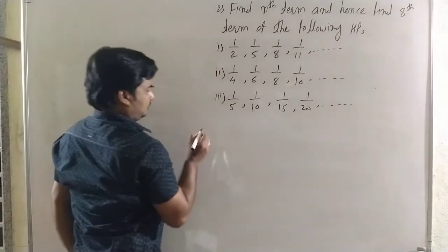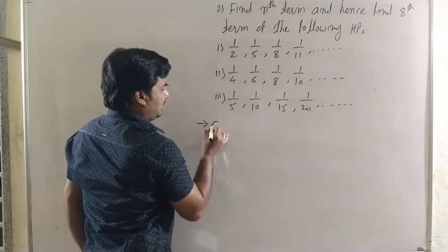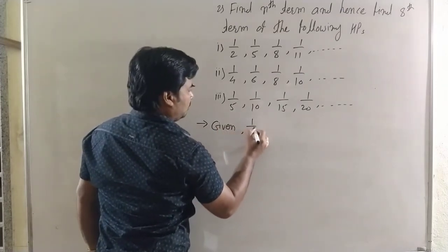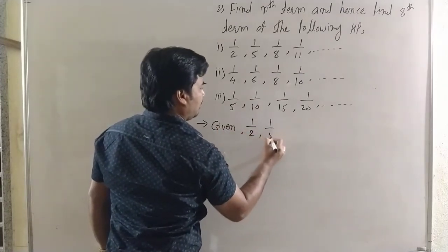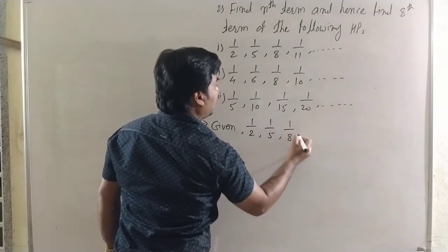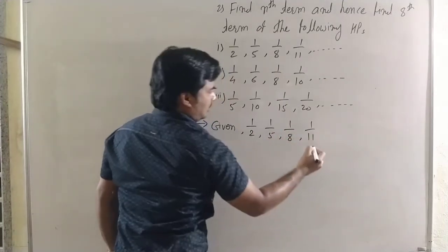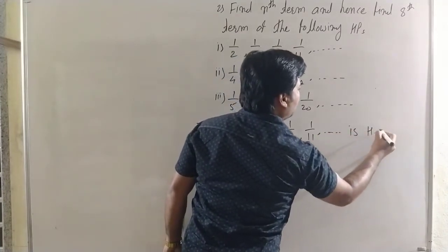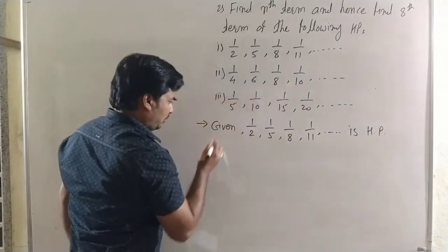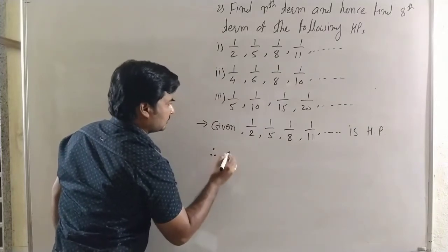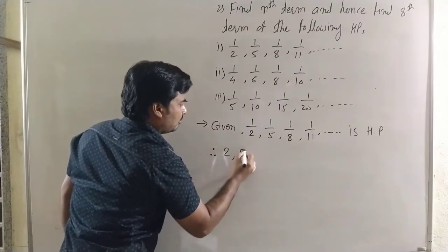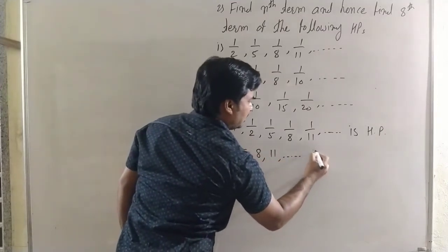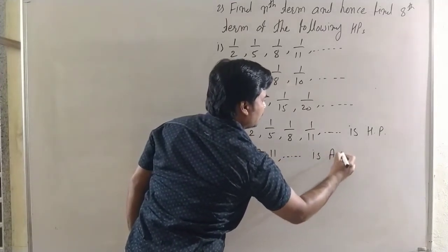Now first, here given that 1 by 2, 1 by 5, 1 by 8, 1 by 11 is a harmonic progression. Therefore 2, 5, 8, 11 up to infinite time is an arithmetic progression.